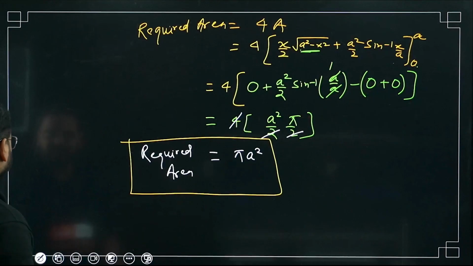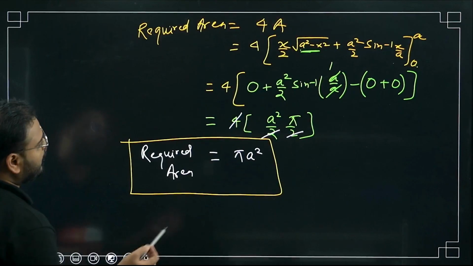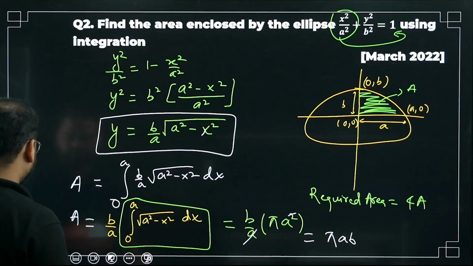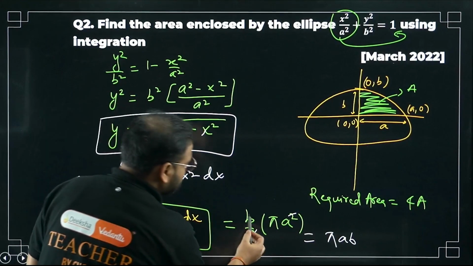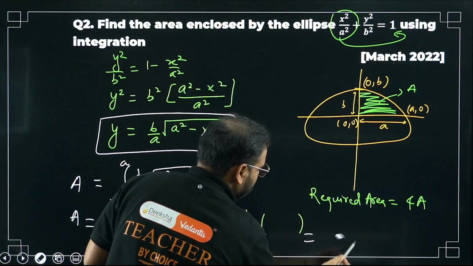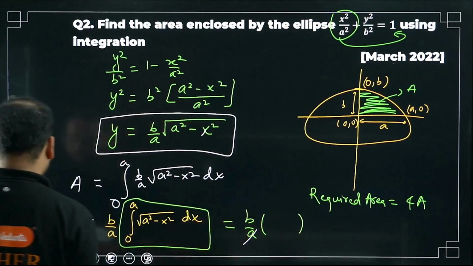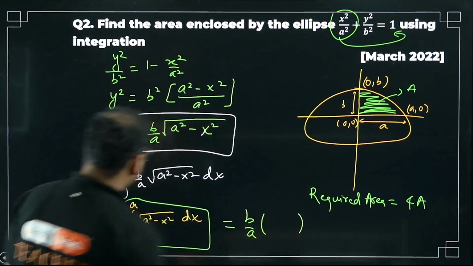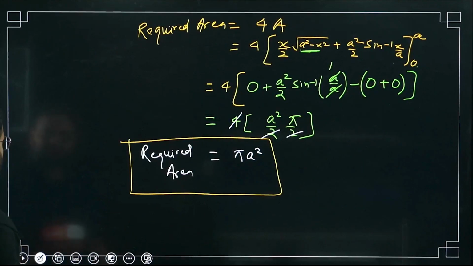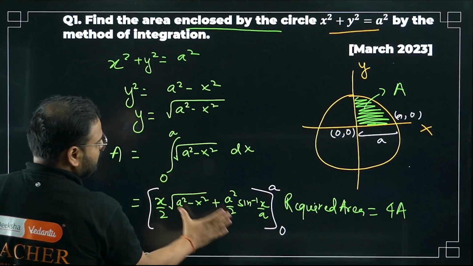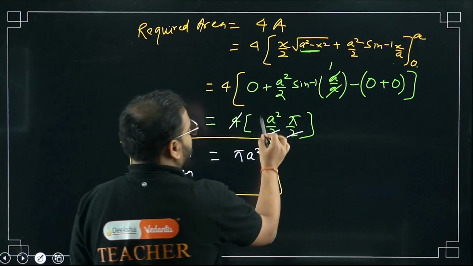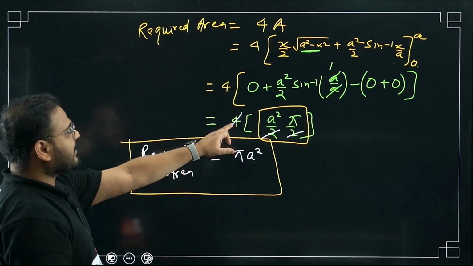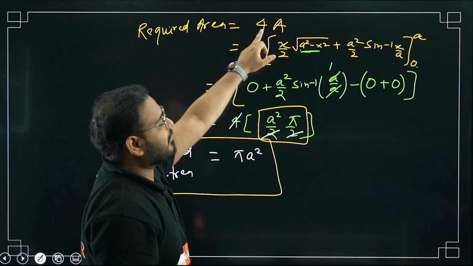I have not taken the 4 into account, but if I want to know why the 4 is not taken into account, please check here, because I already took the 4 here. If you want to know, I can take this value actually. Give me a second, I'll make it better, not confusing at all. So let me just take this out for now. There's one change here: I've taken the 4 into account there. Over here, I'm only writing for A. So check here. Integration of this value was this value, pi A square by 4. After I multiplied by 4, this is the required area.